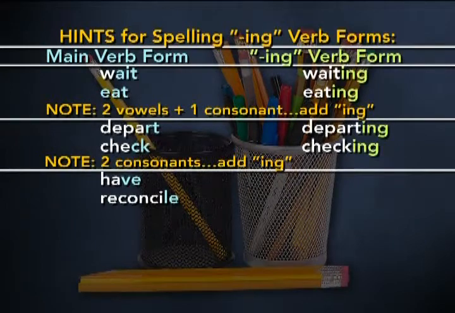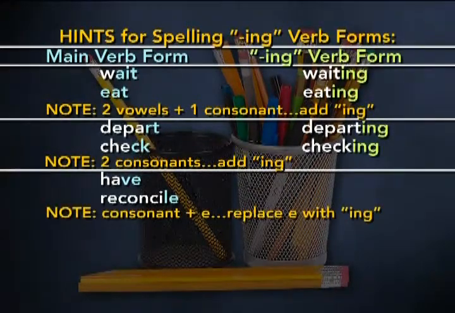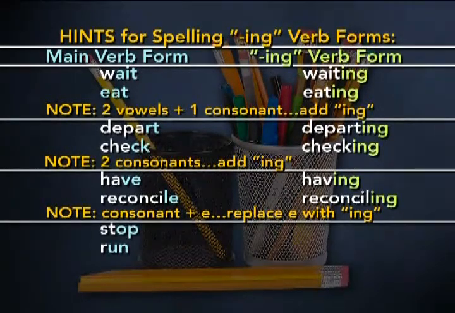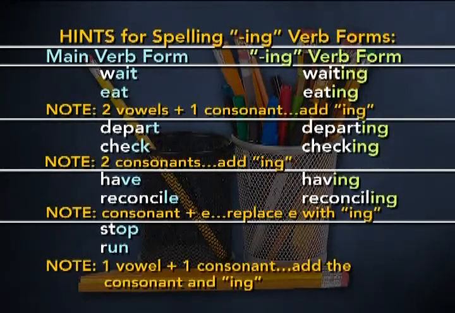Have and reconcile. Now there is a consonant plus E. VE and LE. So we replace the E with ing. And stop, run, 1 vowel, 1 consonant, OP and UN. We add a consonant and then ing. So stop, stopping, and run, running. There you have it. Now an exercise.